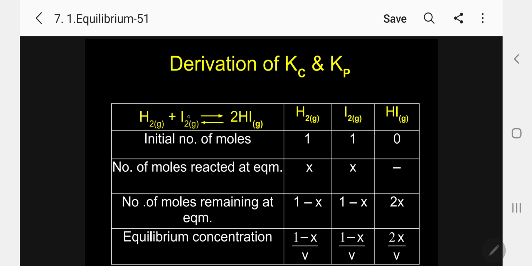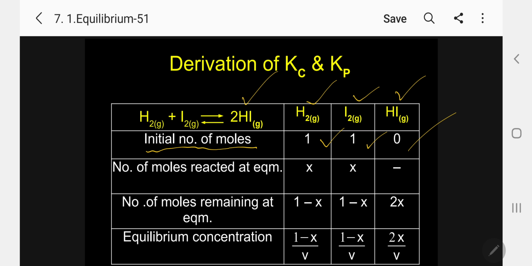So H2 gas plus I2 gas, 2HI gas. I am writing here H2 gas, I2 gas, HI gas. Initially, before starting the reaction, H2 1 mole, I2 1 mole, HI 0. No product is formed.